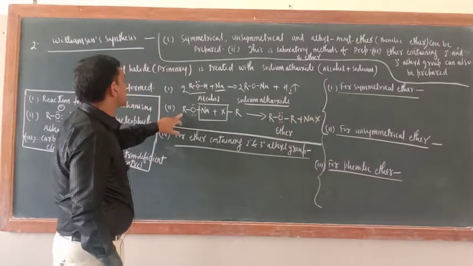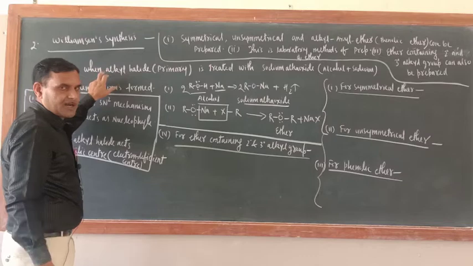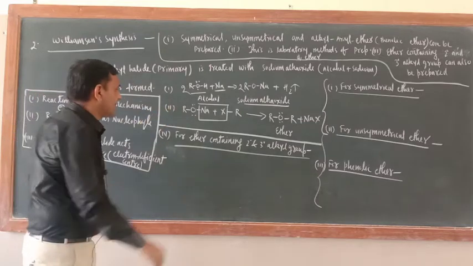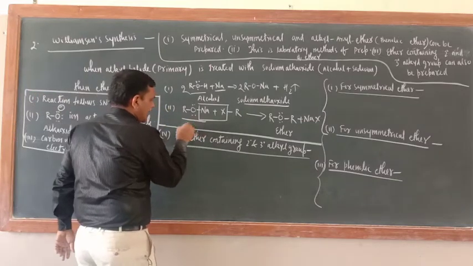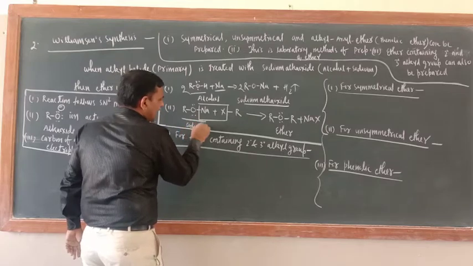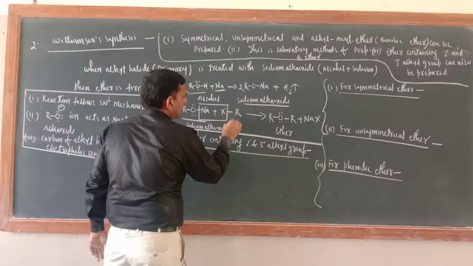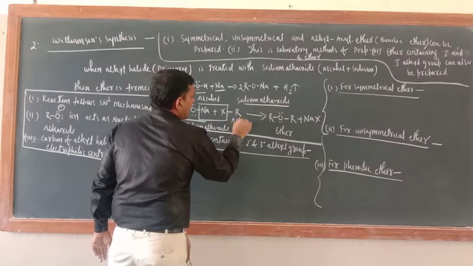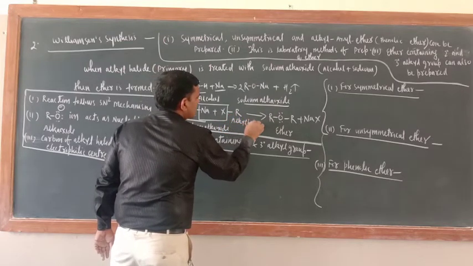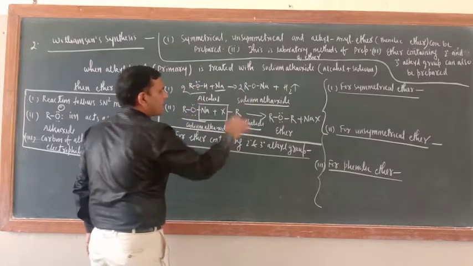Now the second step is this one. Whatever I wrote, that is for the second step. Now this sodium alkoxide is reacting with alkyl halide. So always remember, alkyl halide should be primary only.